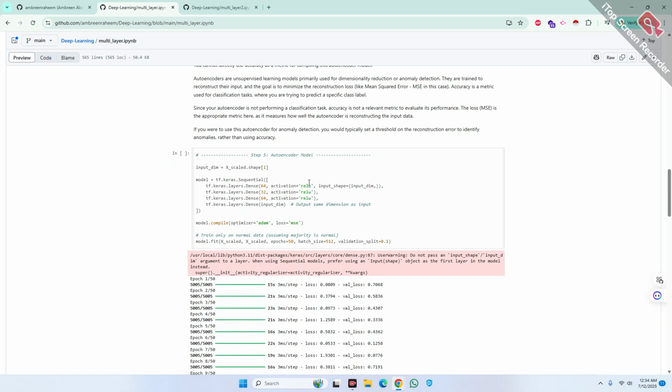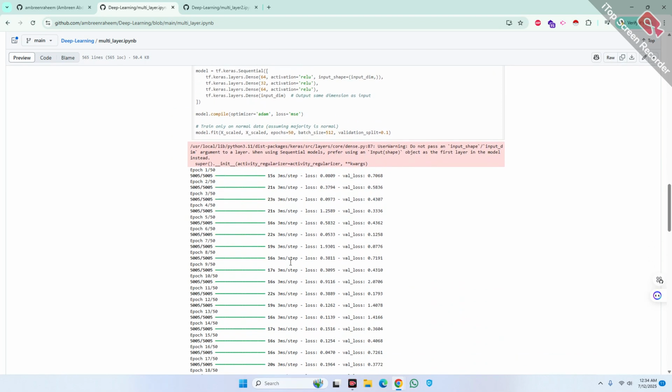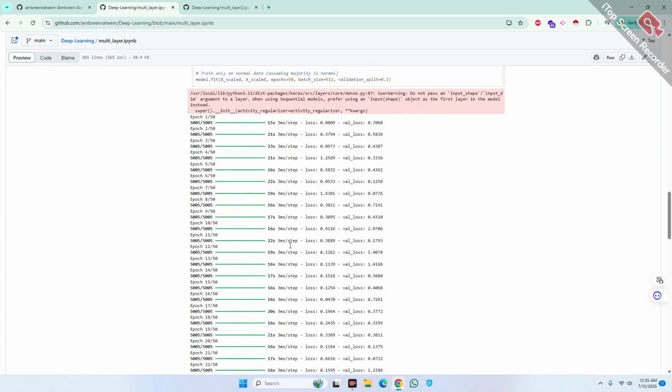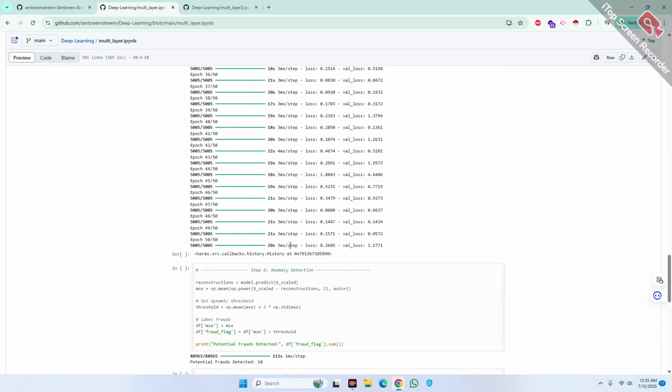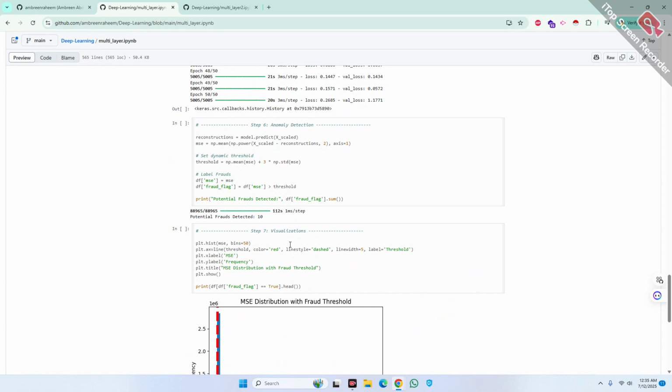If the reconstruction error is high, it likely indicates an unusual or fraudulent trip. After that, you can see my epochs. I only took 50 epochs. You can do more as well, it's up to you.